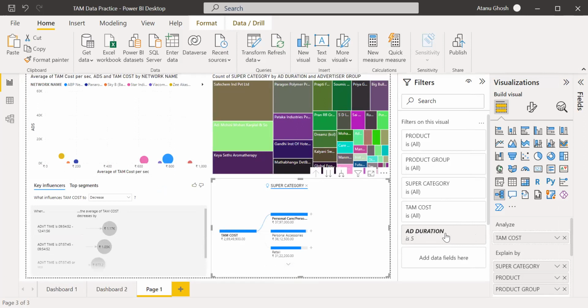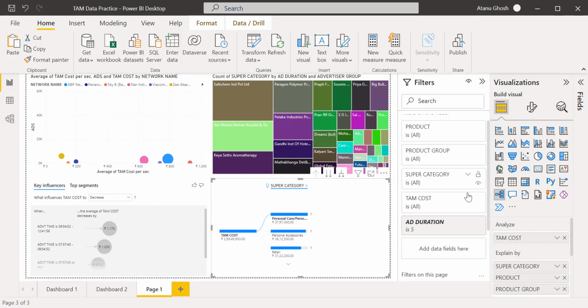Oh, from the previous one. This filter has a drill down. So here you see I've done a drill down, and that's where this filter has come. So let me just remove this filter.